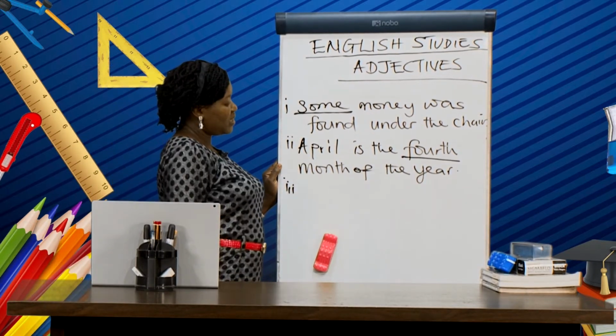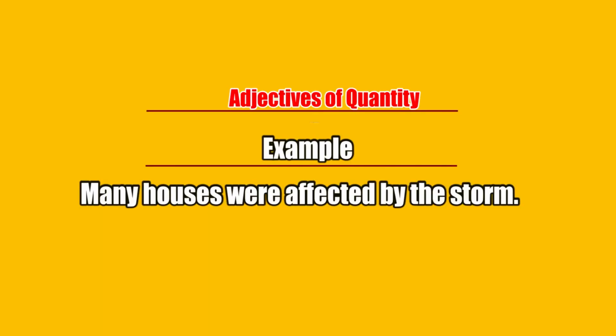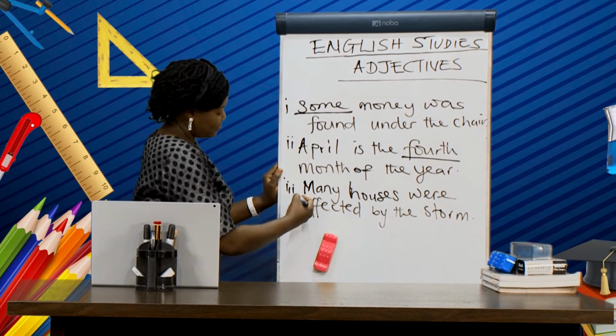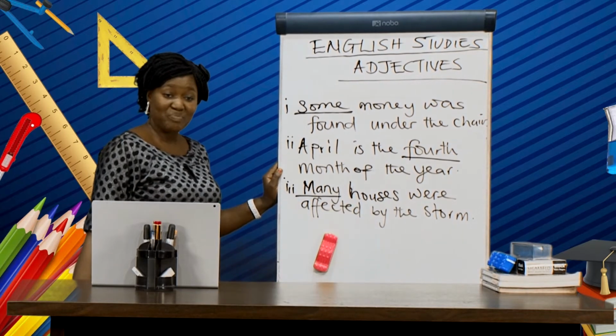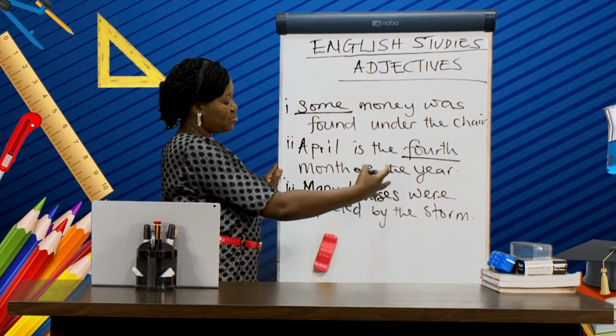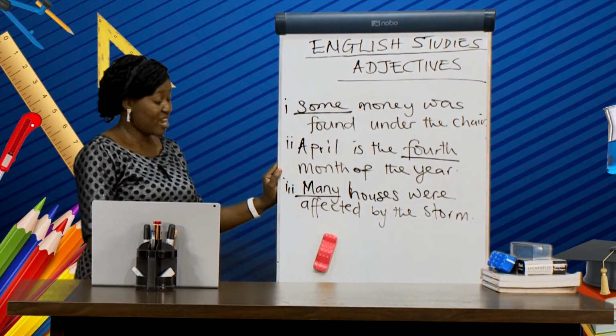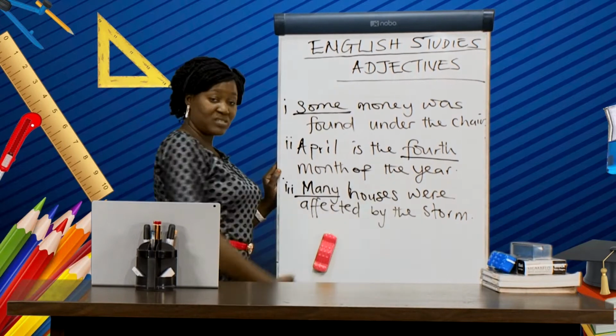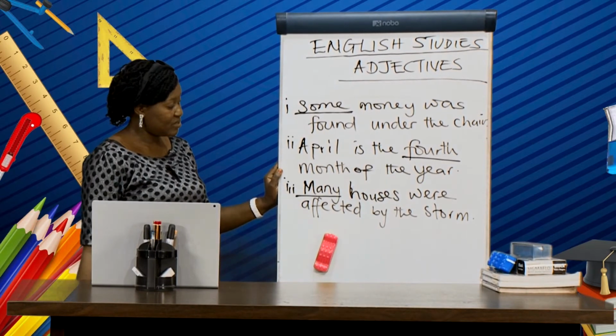But let's take one more example. Many houses were affected by the storm. Can you try and identify the adjective in this sentence? Okay. I'm sure you have underlined many in your notes, because many is telling us the number of houses, trying to qualify houses in that sentence.